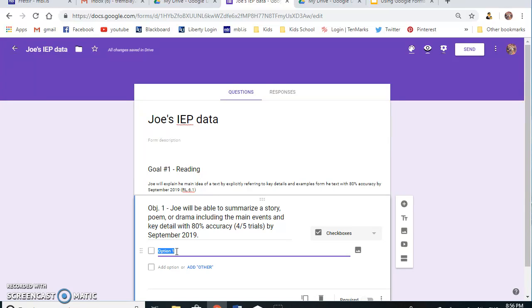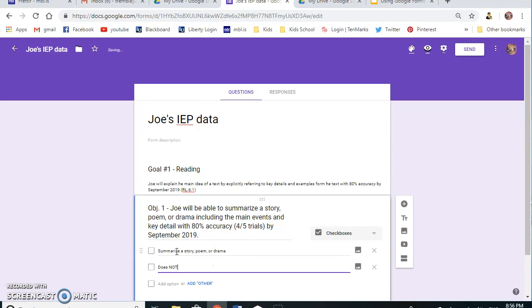So here, I like to do it this way. I write summarize a story, poem, or drama, and then in the next one I am going to add does not summarize a story, poem, or drama. I do this because I am trying to see if he can summarize the story, poem. You don't necessarily have to, but this is just the way that I prefer.